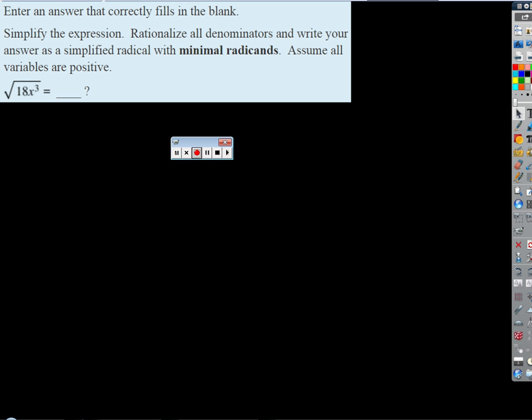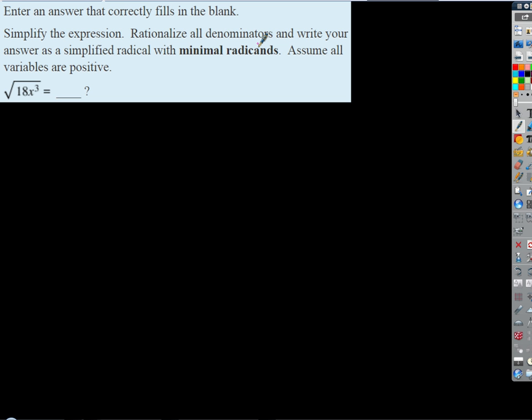Okay, let's take a look at the next four problems. I think these are 22 through 25. These have to do with simplifying radicals, writing radicals as fractional exponents, etc. So for these, something like this, we want to simplify the expression. They tell us to rationalize all denominators.